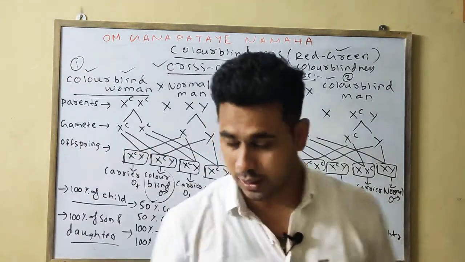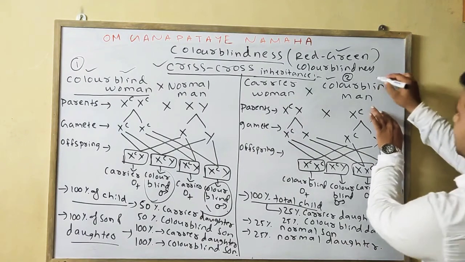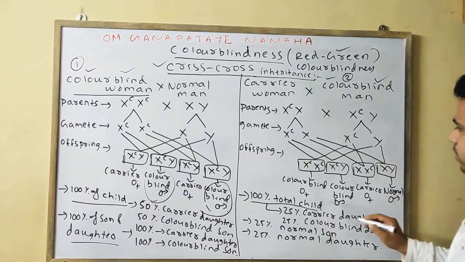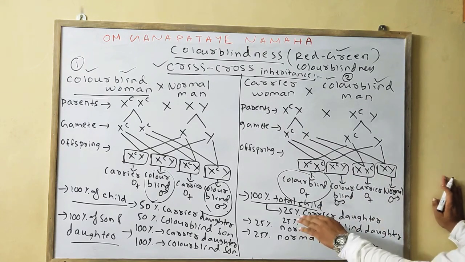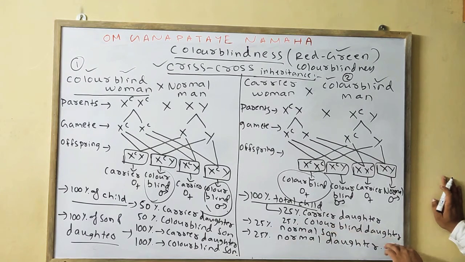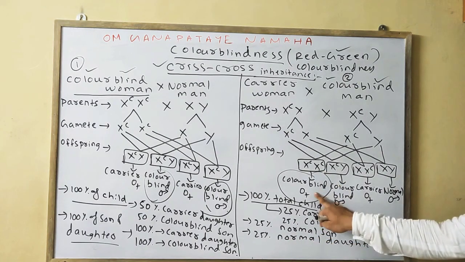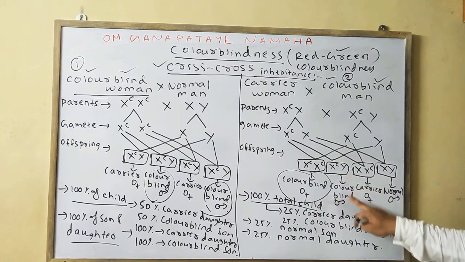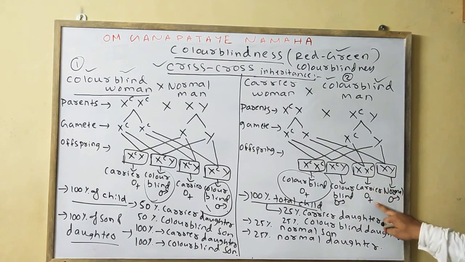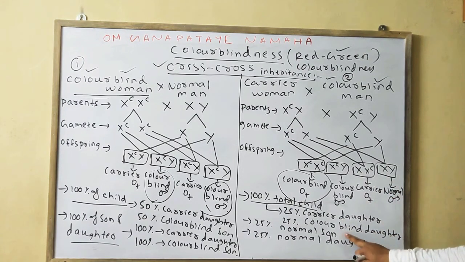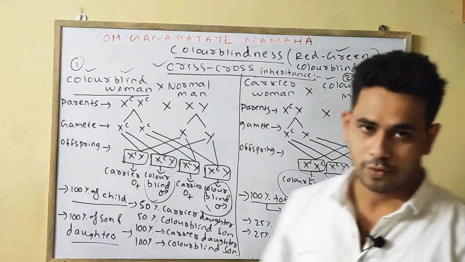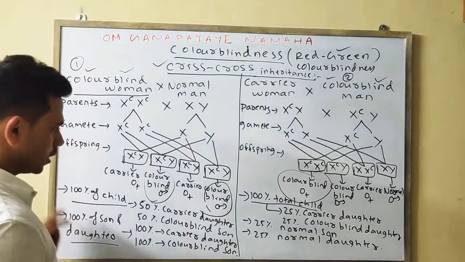Here also we can see if the father is colorblind, then there are more chances that your daughter will be colorblind. Okay, if you will take 100%, they will find 25% carrier daughter, 25% colorblind daughter, 25% normal son, 25% normal daughter. Okay, 25% colorblind daughter, 25% colorblind son, 25% carrier daughter, 25% normal son. Okay, carrier, color, normal. Okay, if you will take 100% of the son and daughter,